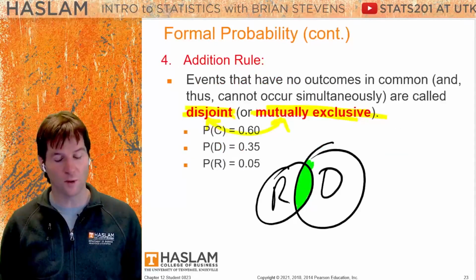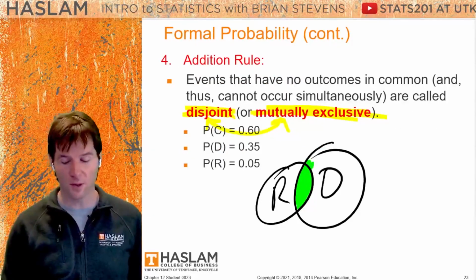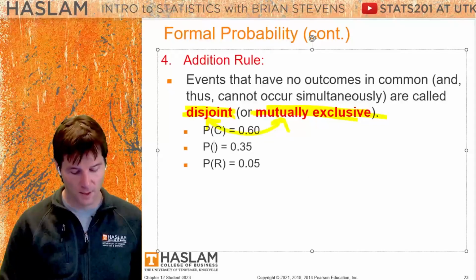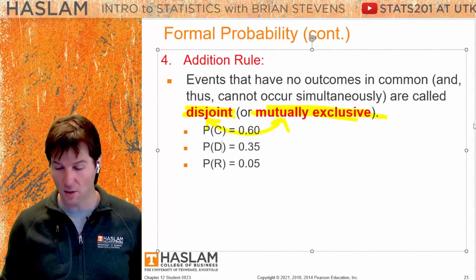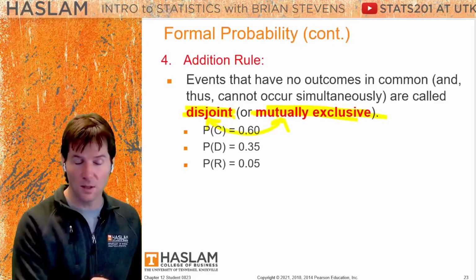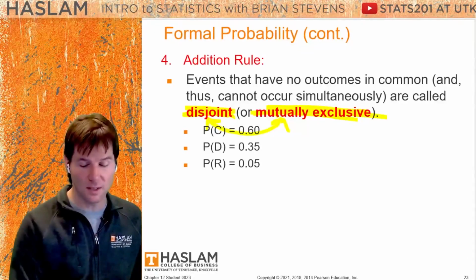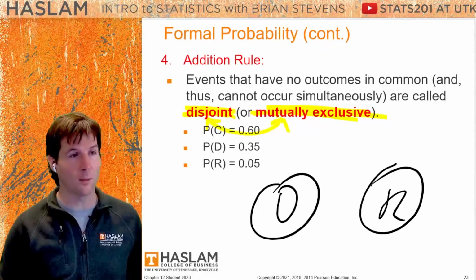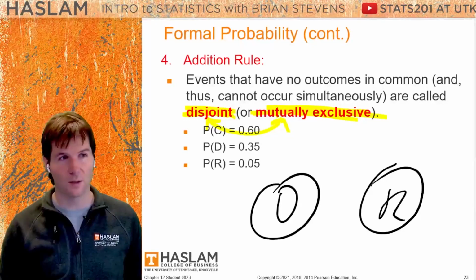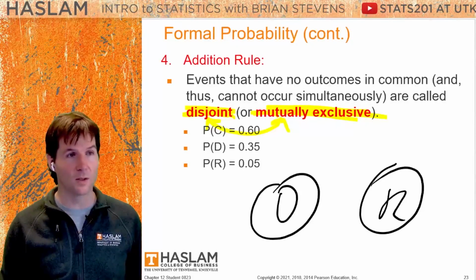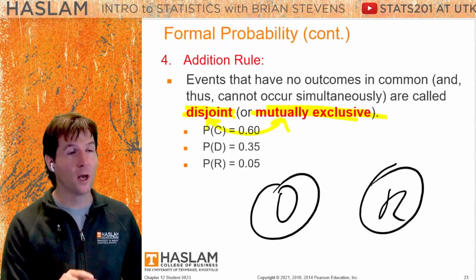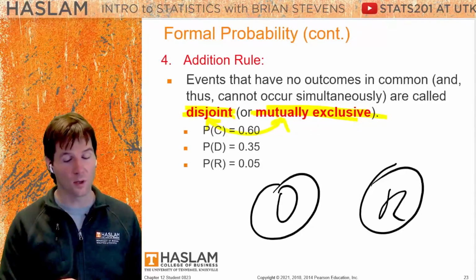And the way this would be phrased is, what is the probability I get a dog or a rabbit? You're not saying you're getting both. You're just asking, I get a dog or a rabbit. The probability here would be 40%. Mutually exclusive means it cannot both happen at the same time. So if you're looking at both events, what is the probability that one of them occurs?